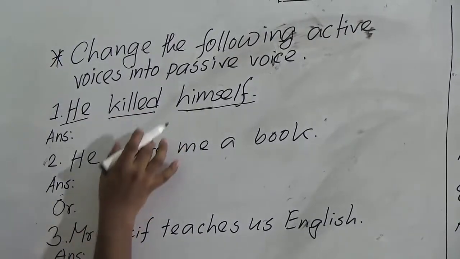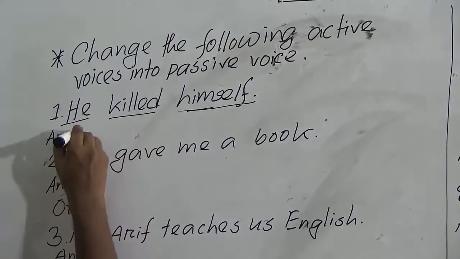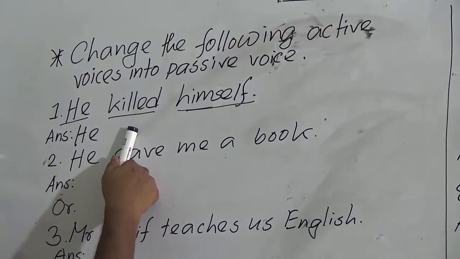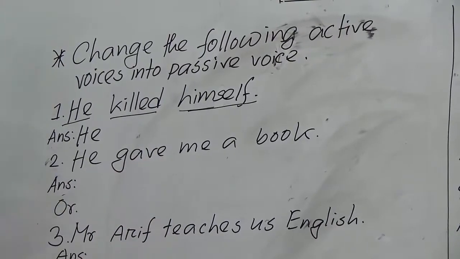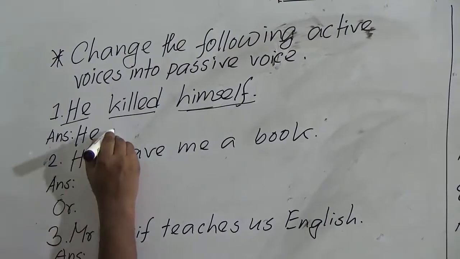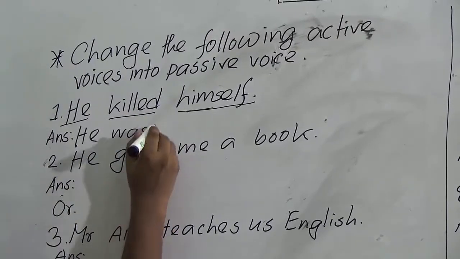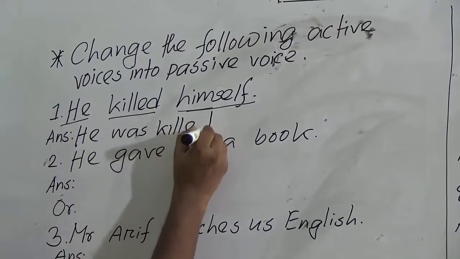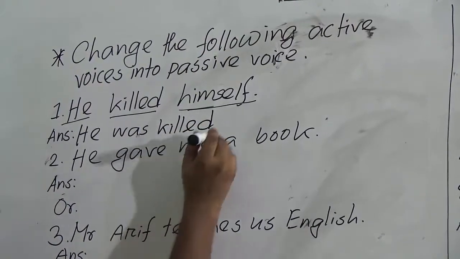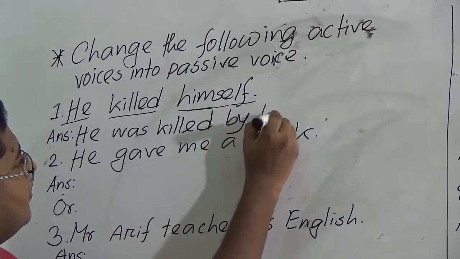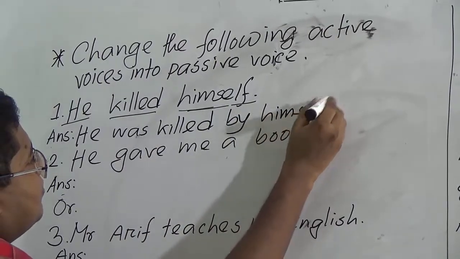As this sentence belongs to past indefinite tense, we will use the auxiliary verb was or were. As the subject is he, we will use was, and the past participle of the main verb: he was killed. After that, we will use the preposition by, and the object will remain the same.